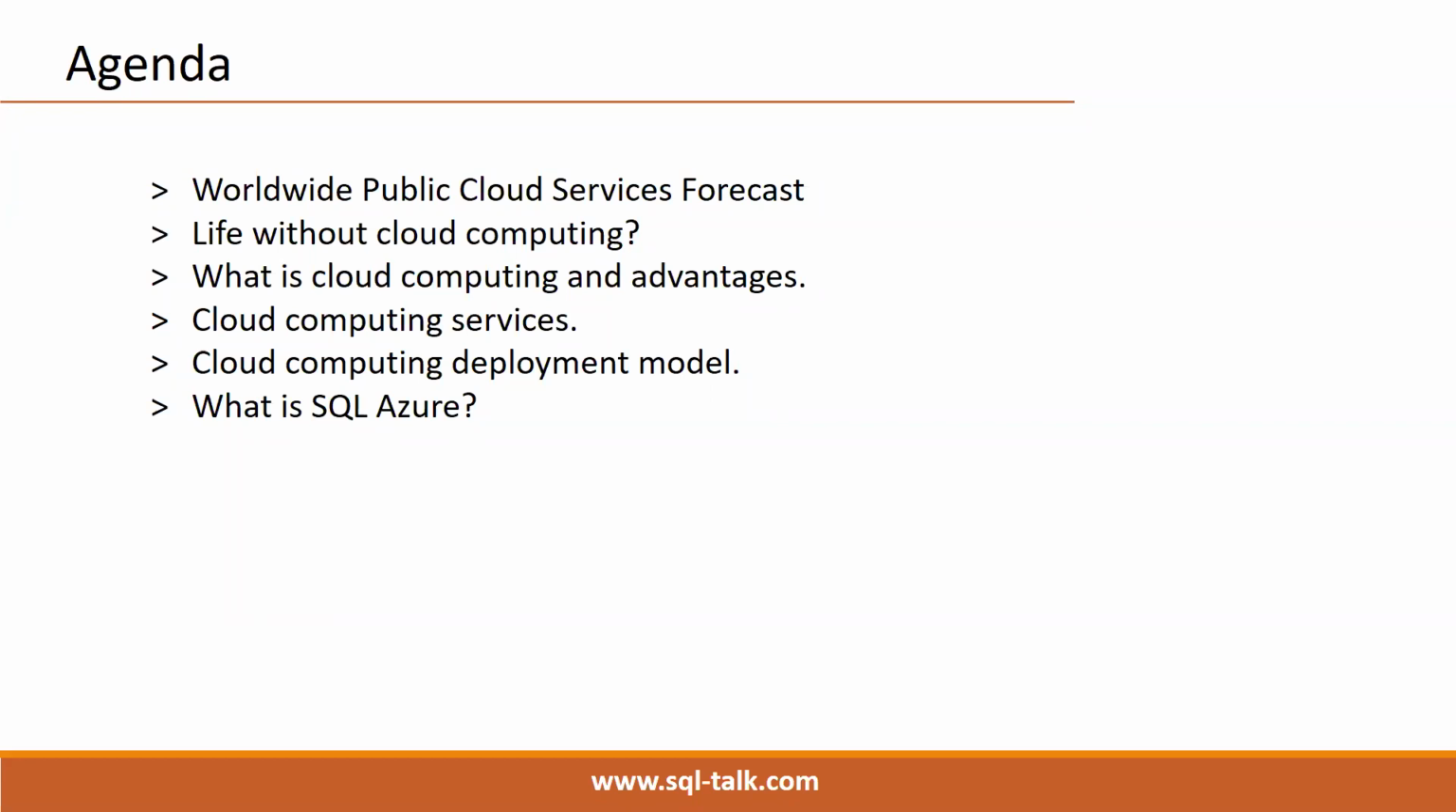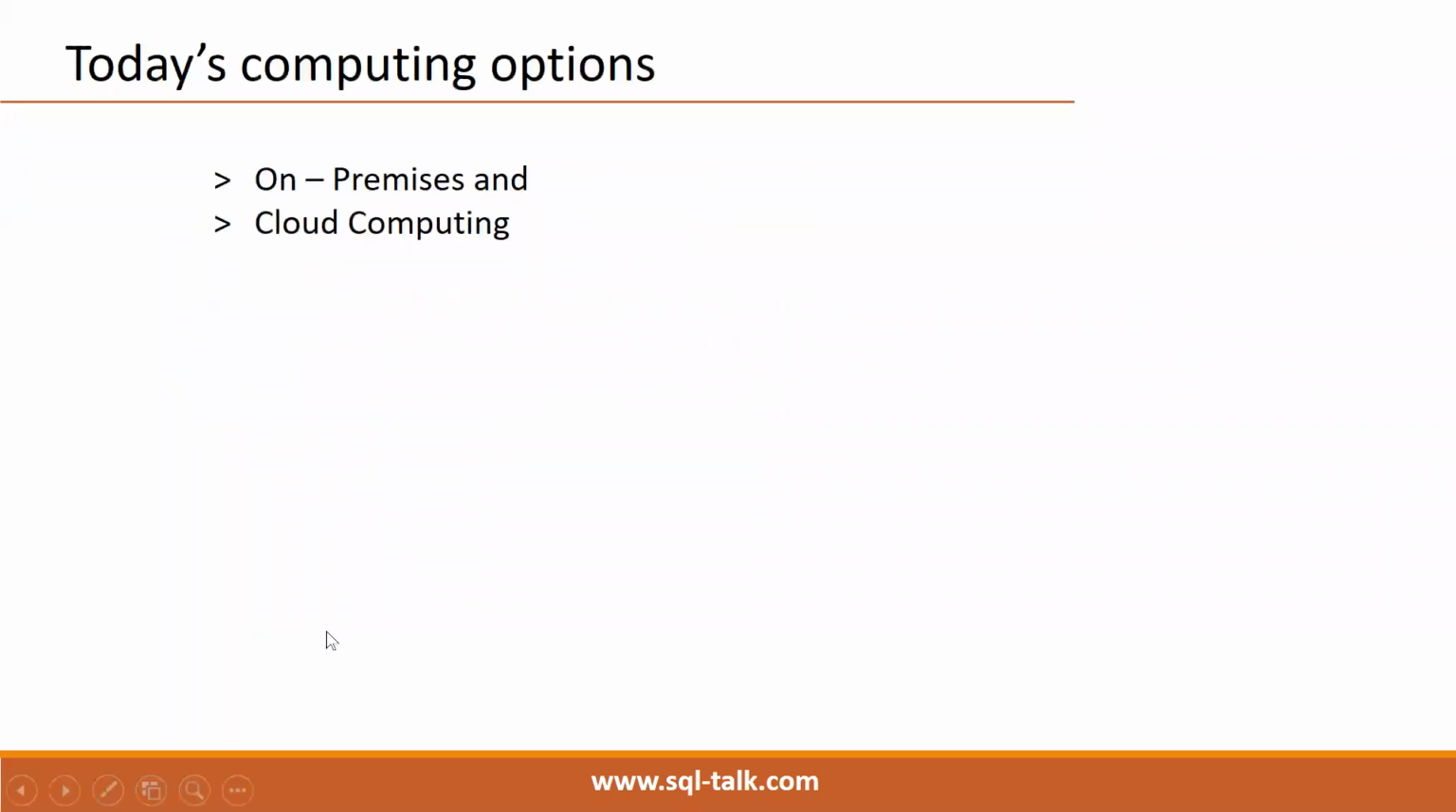Right. So let's start. Generally we have two types of computing options in the industry today. One is the on-premises environment. On-premises environment means where we build everything in our local office.